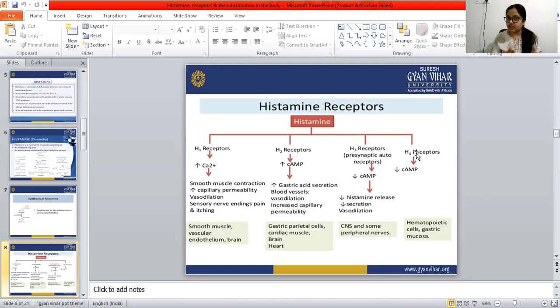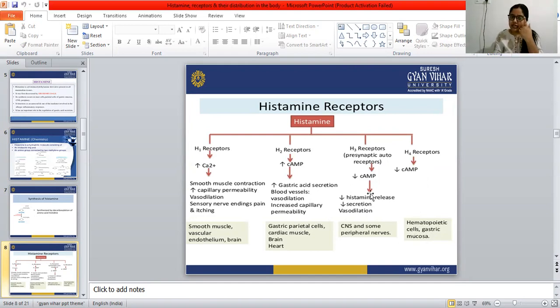That leads to contraction and increased secretion of gastric acid, and that leads to vasodilation. When the vasodilation occurs, it leads to sensory nerve ending pain and itching. So these are the receptors. H4 receptors are present in hematopoietic cells and the gastric mucosa.